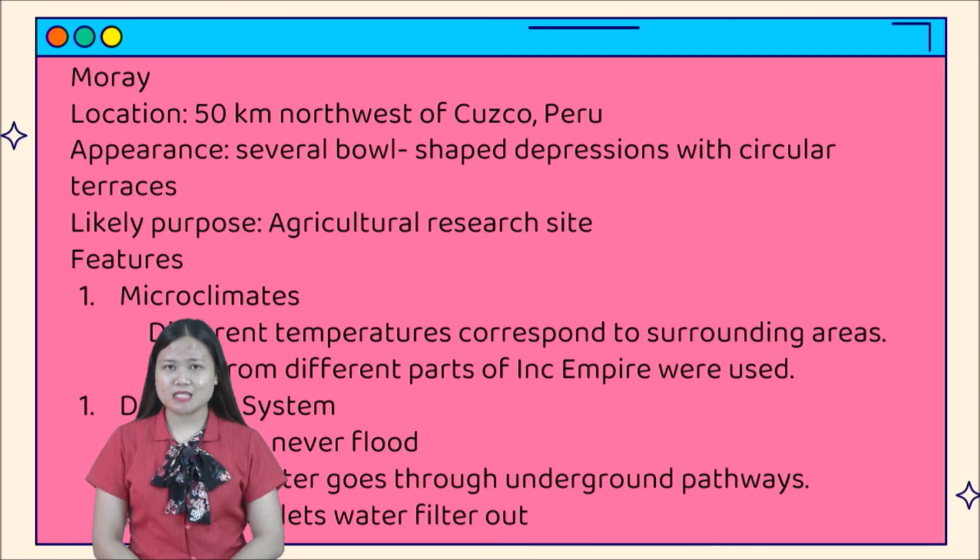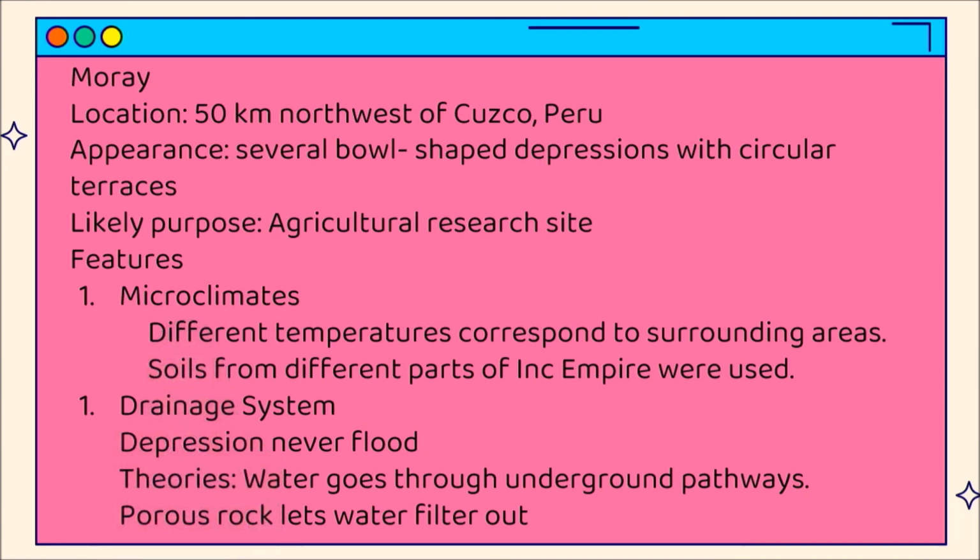The appearance: it has several bowl-shaped depressions with circular terraces. Likely purpose: agricultural research site. What are the features? Microclimates, different temperatures correspond to surrounding areas; soils from different parts of the Inca Empire were used. Drainage system: depressions never flood. Theories: water goes through underground pathways; porous rock lets water filter out.